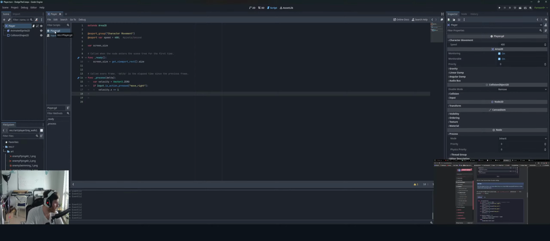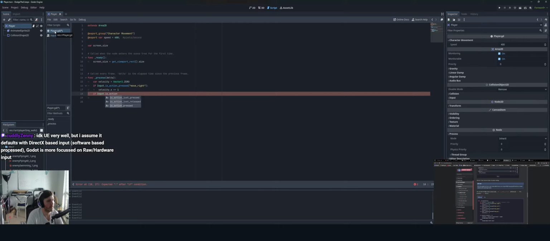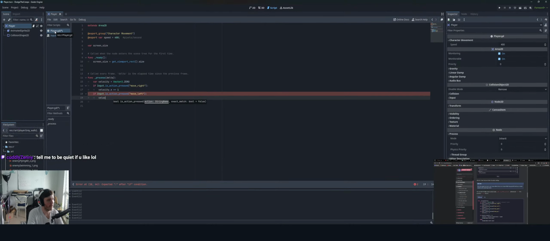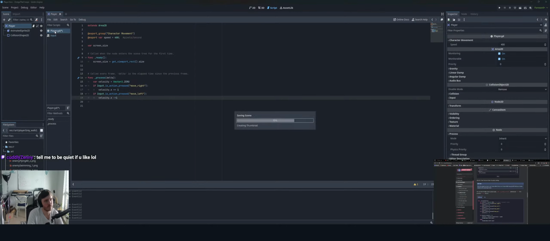Okay, so next, we do it for left, down, and up. So if Input, Input is a class I don't need to include, which is nice. So we do move left, velocity.x -= 1, right? Okay, cool. I don't know about UE's variable, but I assume it defaults to DirectX-based input.